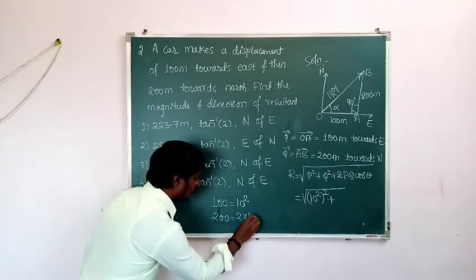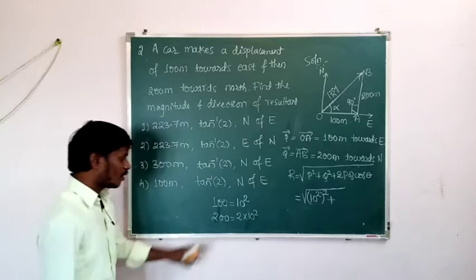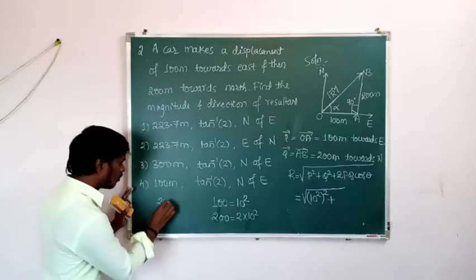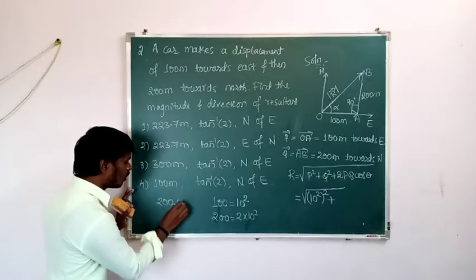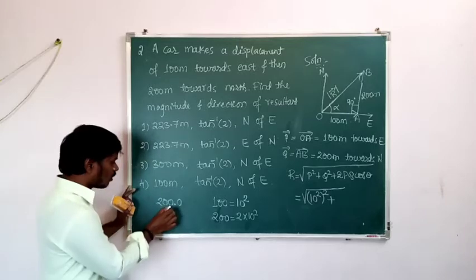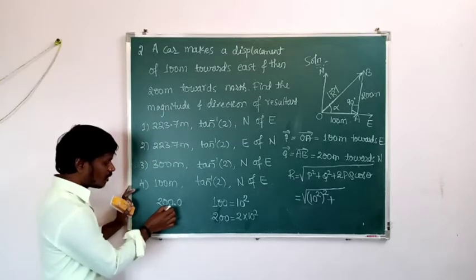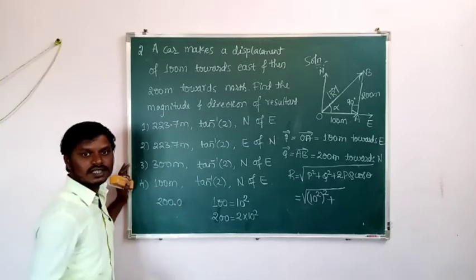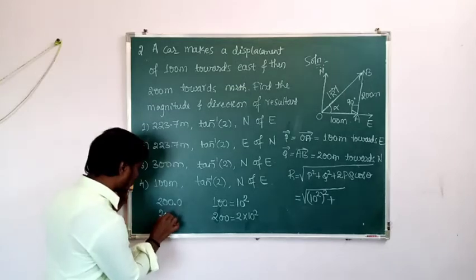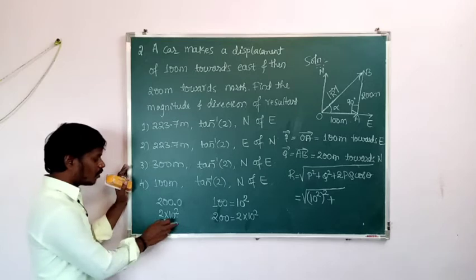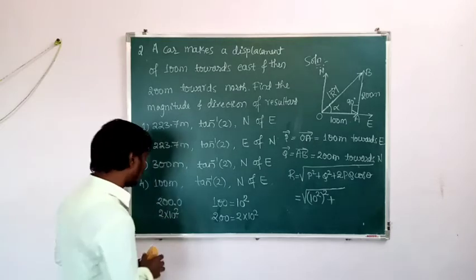2 into 10 to the power of 2. Look here, we can write 200 as 200.0. So after 2 digits we are going to displace the decimal point in which direction? Left direction. That is why 2 into 10 to the power of 2. Okay, 2 into 10 to the power of 2 is nothing but 200.